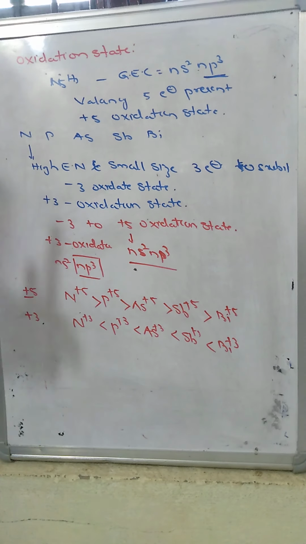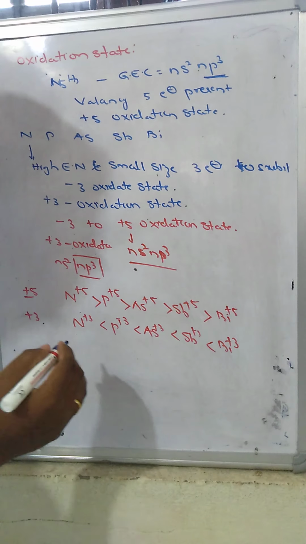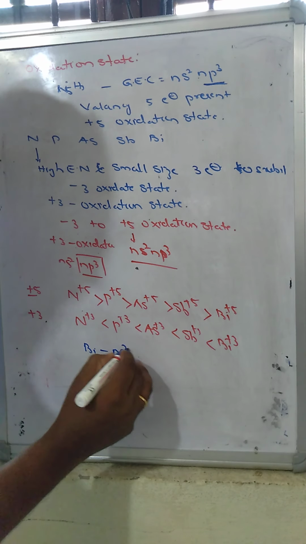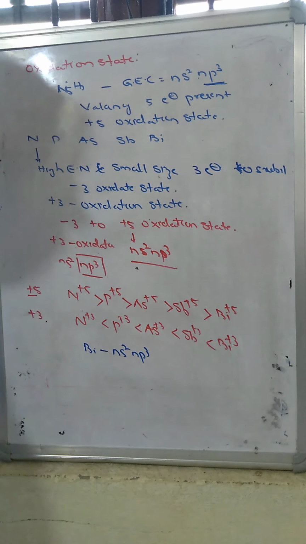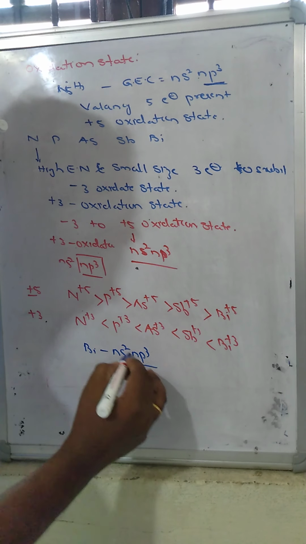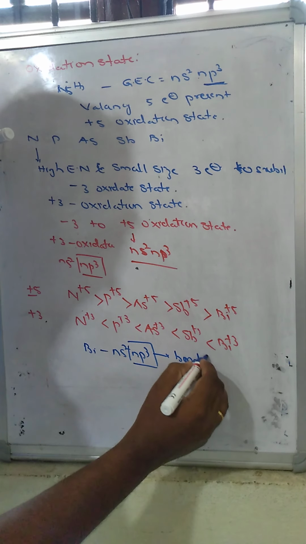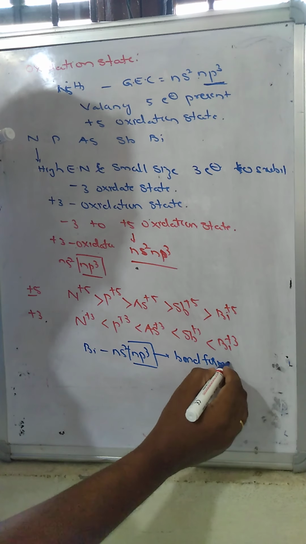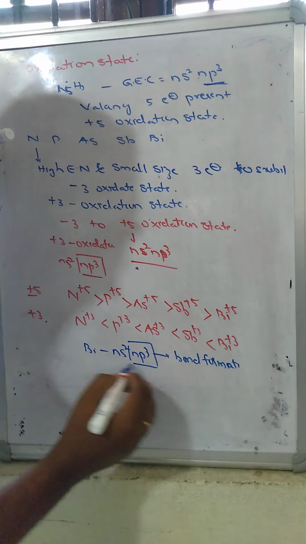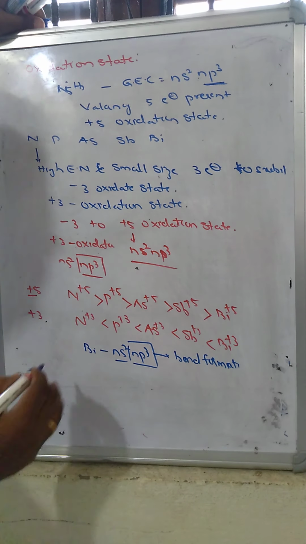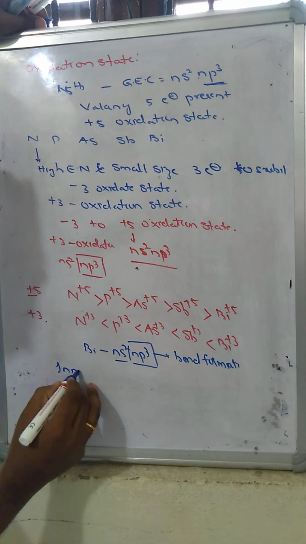What is the reason for the increase of the +3 oxidation state? In bismuth, instead of the ns2 and np3 electrons, only the 3 p electrons are involved in bond formation, whereas the ns2 electrons cannot participate in bond formation. That phenomenon is known as the inert pair effect.